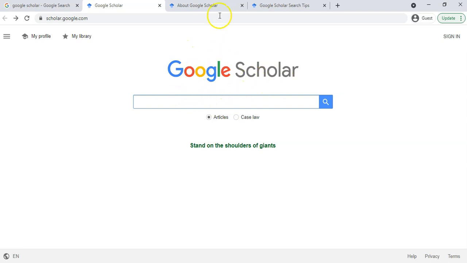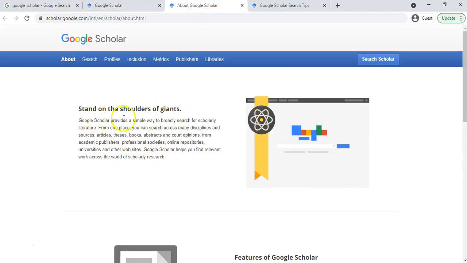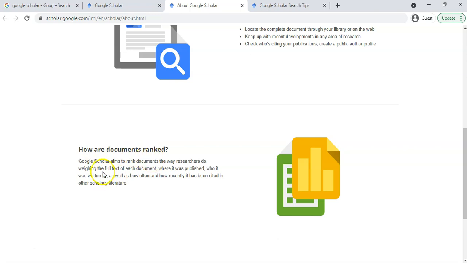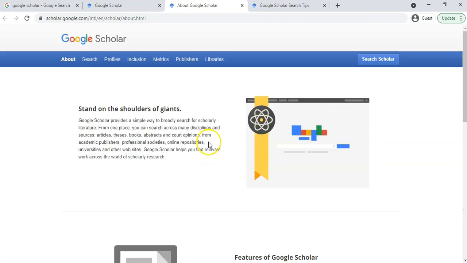So before we search for something, let's just look at what it is about. As it says here, they go through particularly literature of different disciplines, of books, abstracts, court opinions, academic published papers, professional society. So they actually look at particularly the places where you want to get your factual information from. So that's where it searches. There are certain features that it talks about, with a more convenient place to find, and how it does the searching and how it's ranked. So it looks particularly at how often something was cited and stuff like that. So you can read all about how Google Scholar works just to make sure that you understand how it works.